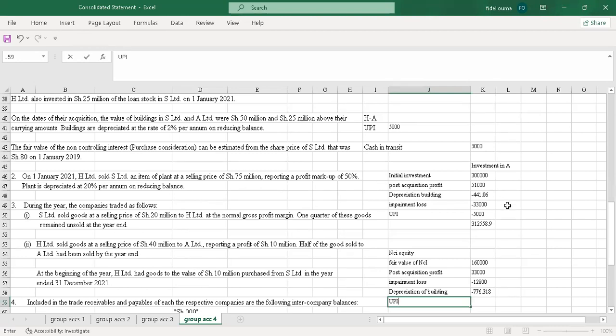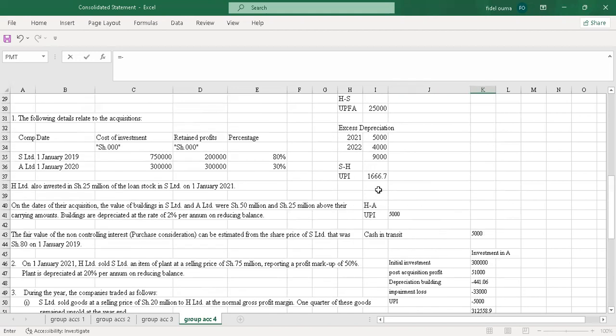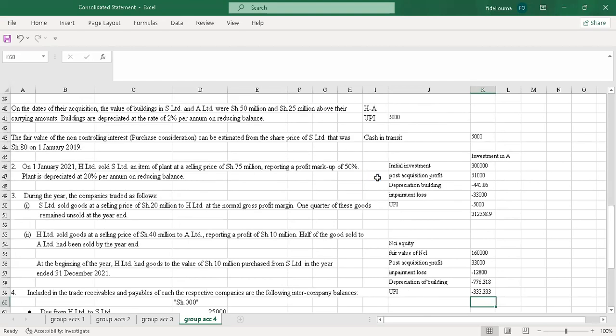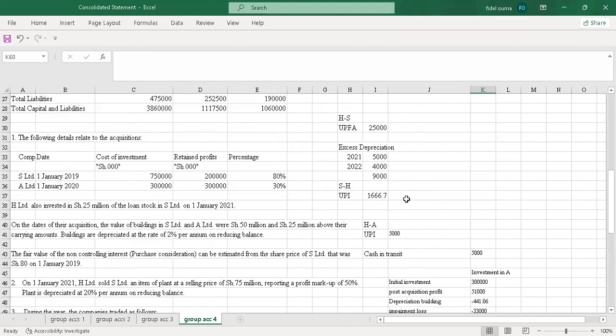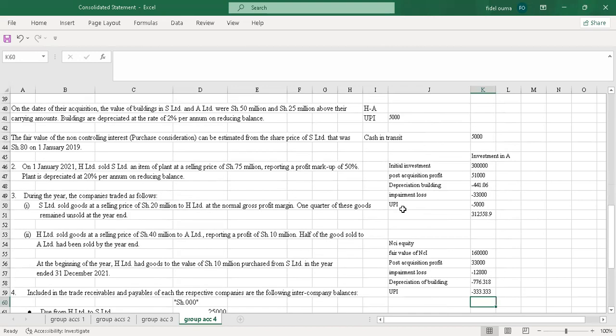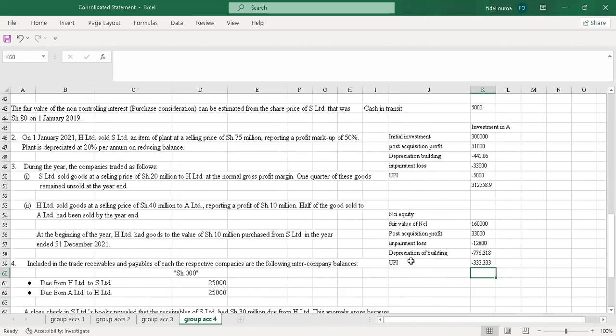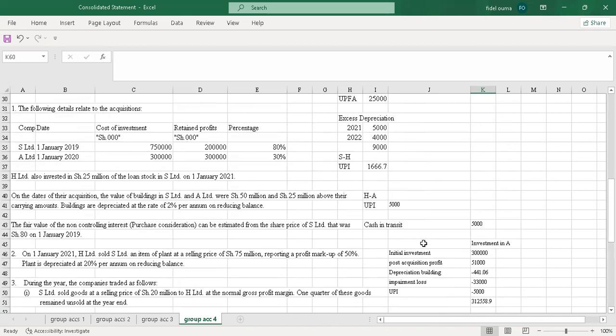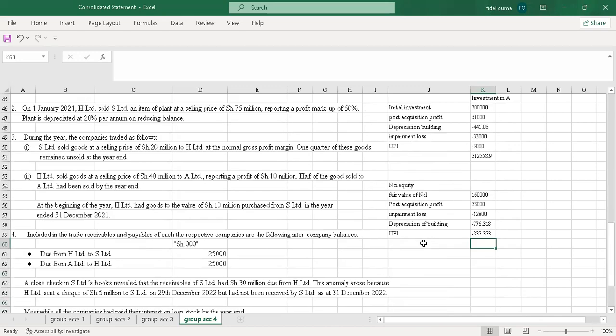So I'll pick and say equals to, then I start with the negative, then I pick that, then I multiply by 20%. Yeah, we agreed that NCI is 20%. Then this is now H2A, which is not part of that. So I think all those are the adjustments under NCI equity. So I just come here and say equals to sum.